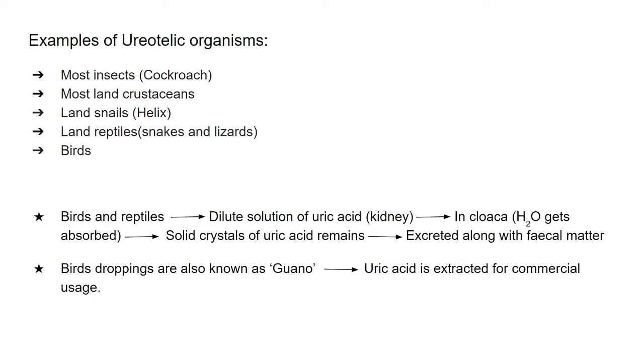Uric acid formation is a very complex and highly energy-dependent process. We have already discussed that. Most of the uric acid formation takes place in the liver, but some is also formed in the kidney. But since the kidney can only handle nitrogenous waste in solution form, in the case of birds and reptiles the dilute solution of uric acid which is formed is transferred from the kidney to the cloaca. In the cloaca, all the water gets absorbed and only the solid uric acid gets eliminated.